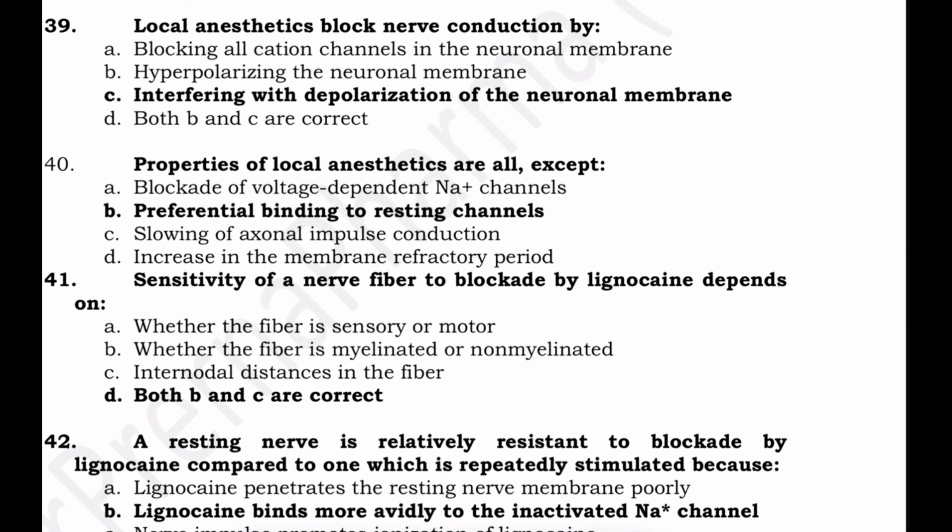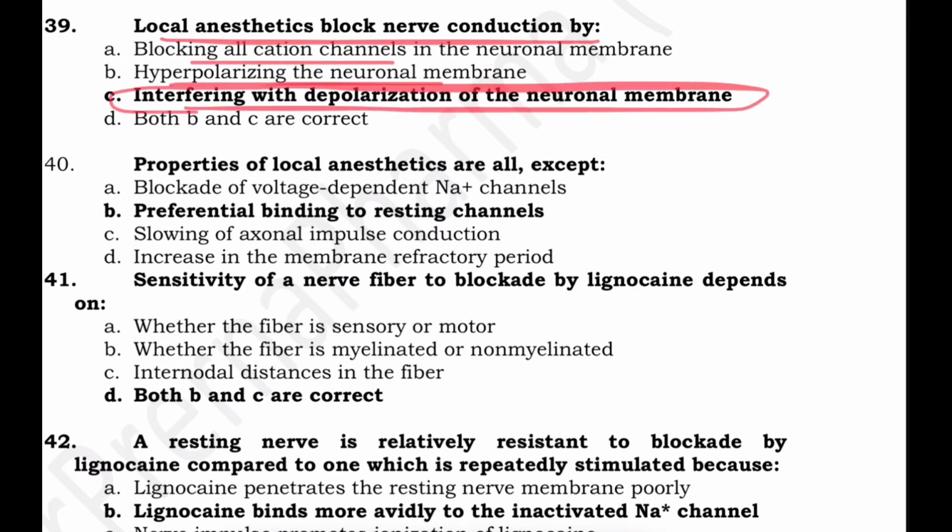Local anesthetics block nerve conduction by blocking the cation channels, hyperpolarizing, or interfering with depolarization. Because it binds to the activated and inactivated states of the sodium channel and stabilizes the inactivated state, it interferes with the depolarization of the neuronal membrane.